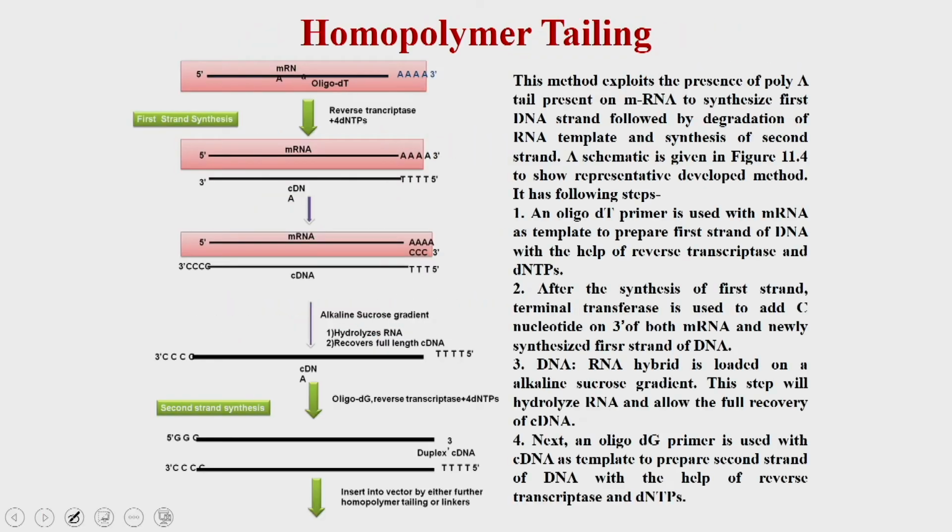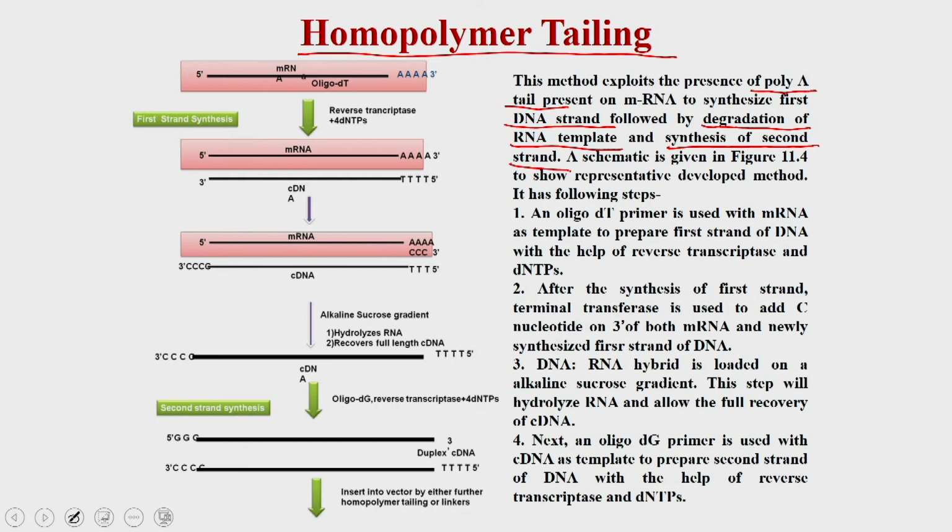In homopolymer tailing, this method exploits the presence of the poly A tail on the 3 prime end of the messenger RNA. First you use this poly A tail on the messenger RNA to synthesize the first strand by reverse transcriptase, and then you induce the degradation of the RNA template and the synthesis of the second strand.